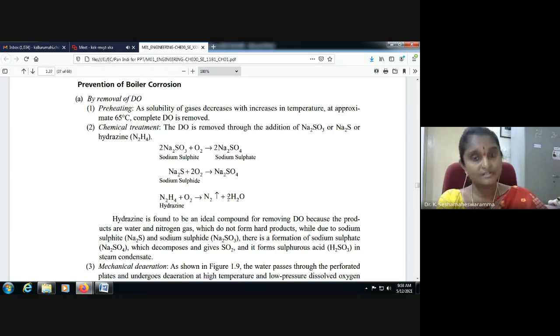Hydrazine reacts with oxygen and releases nitrogen gas and water. Through this chemical treatment also, we can remove the dissolved oxygen. Preheating of the water requires much fuel, but if we simply add some amount of sodium sulfite, sodium sulfide or hydrazine, we can remove the dissolved oxygen.